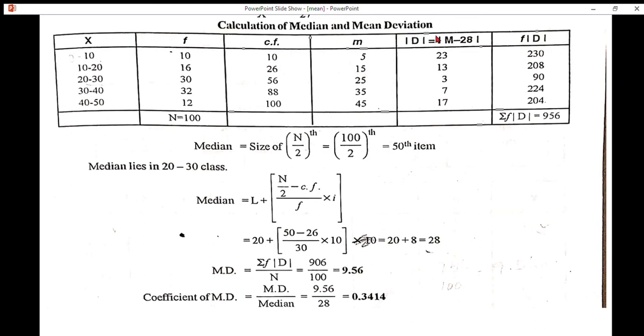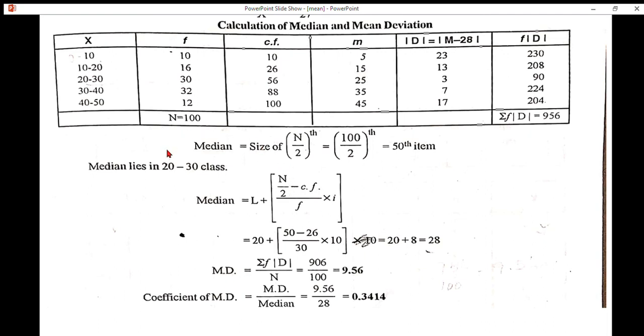Modulus d is equal to m minus median. We know the value of median. How to find this? To find the median, we must know the formula first. Median is equal to L plus n by 2 minus CF by f into i. What is this L? L is nothing but lower limit of median class, CF is cumulative frequency of the class preceding the median class, f is simple frequency, i is class limit.